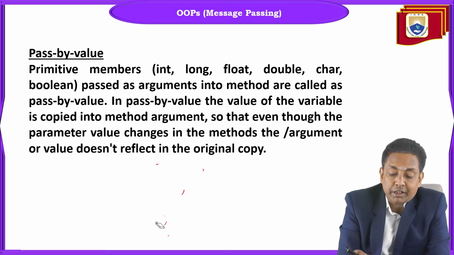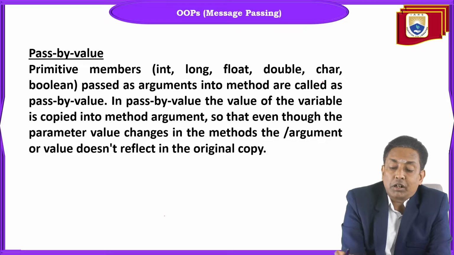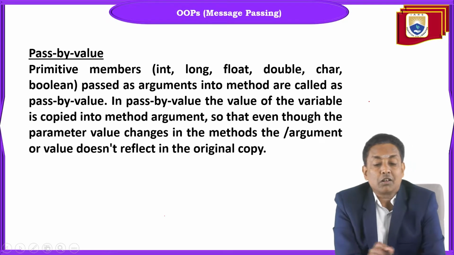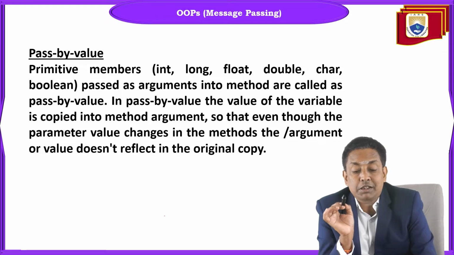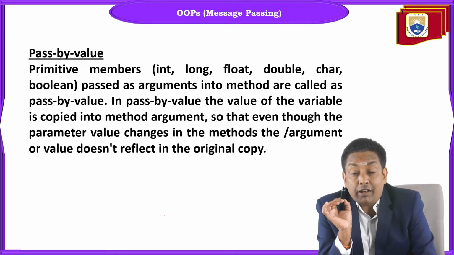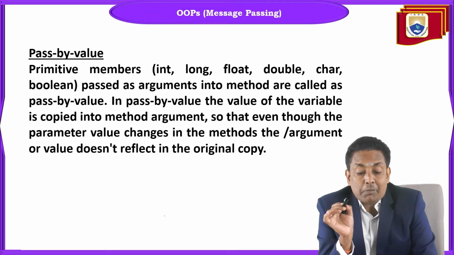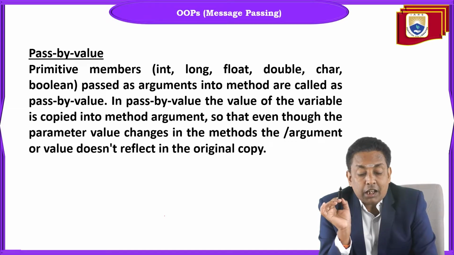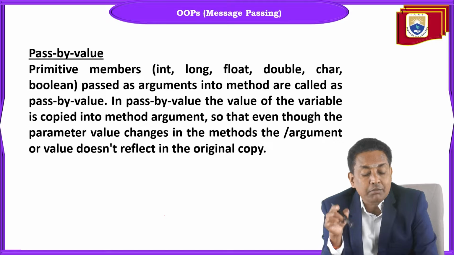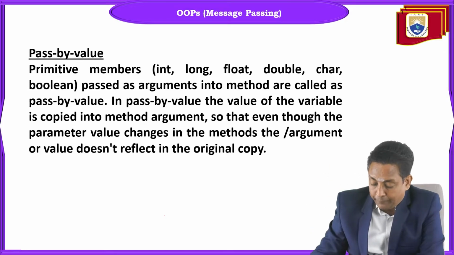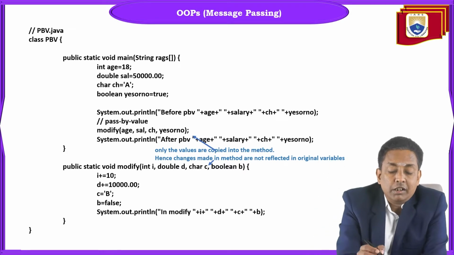The same thing I mentioned here. Primitive members int, long, float, double, char, boolean passed as arguments into a method are called pass by value. In pass by value, the value of the variable is copied into the method argument. Only the value is copied, so that even though the parameter value changes in the method, the change does not reflect in the original copy. So we'll see the example.